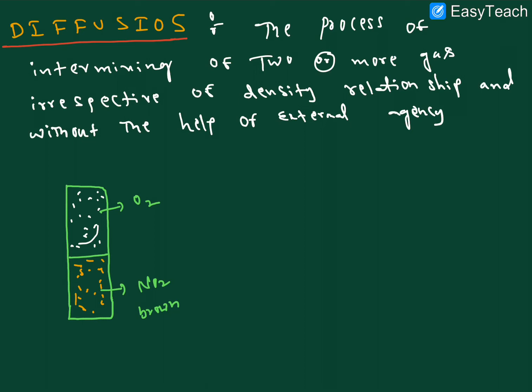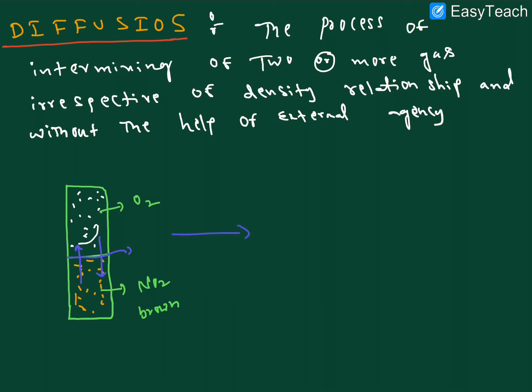We remove whatever we kept between the two, the divider between the two parts. This one we can remove. These particles move this side, these particles are moving like this, intermixing. So this process is called diffusion. I hope it is clear.